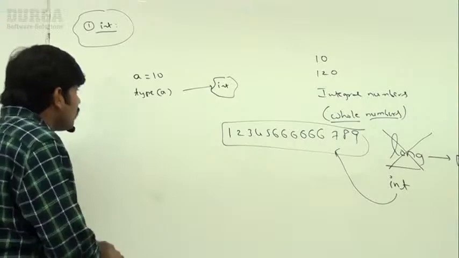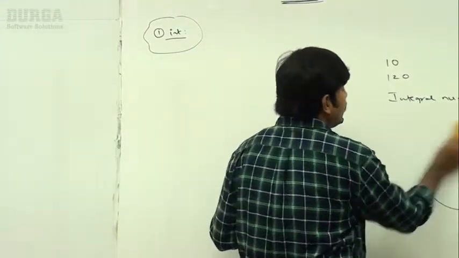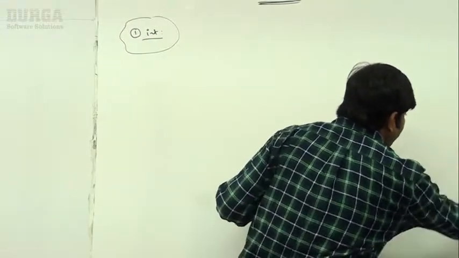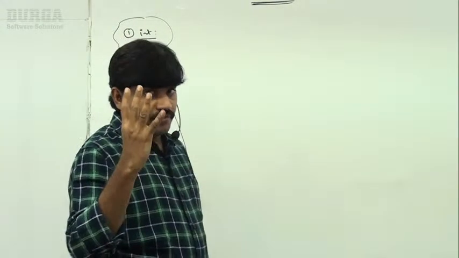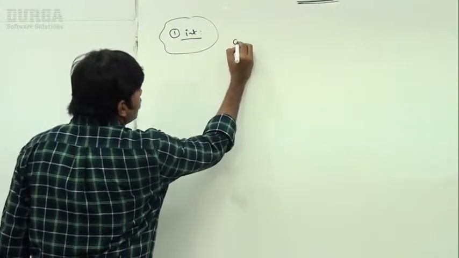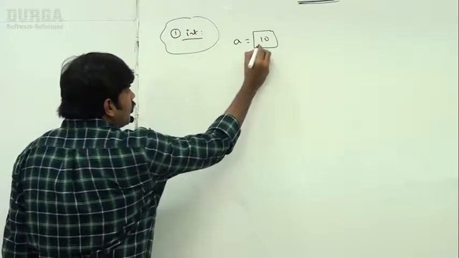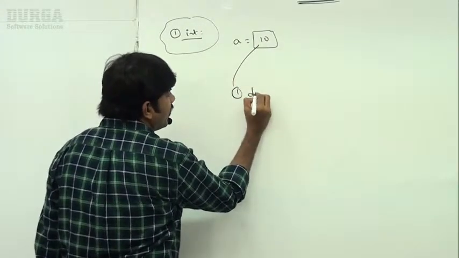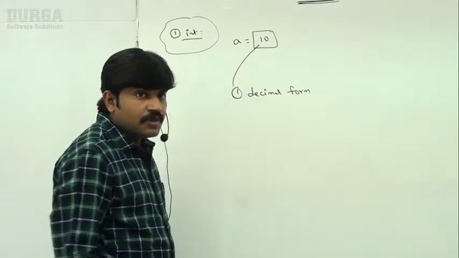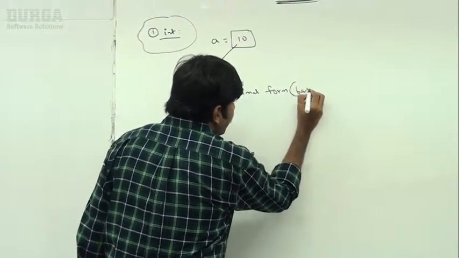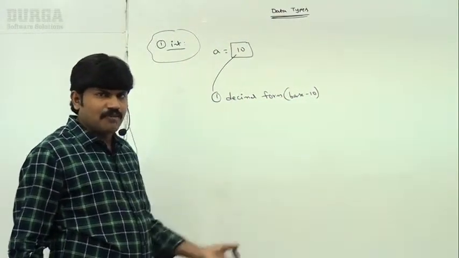Next, to represent an int value, what are the various possible ways in Python? We can represent integral values, like a is equal to 10, in 4 ways. Remember that. The first one is decimal form. This decimal form is also known as base 10, our common normal approach.